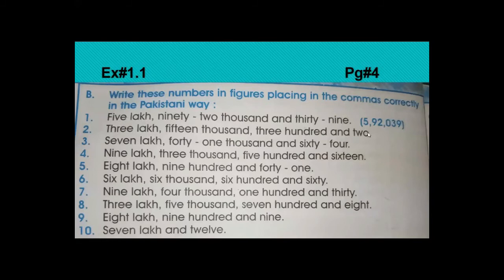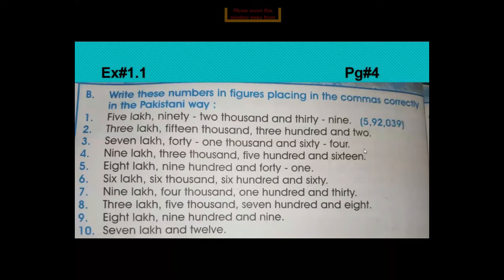5 lakh. You will write 5 here, put a comma, okay, because this is the Pakistani way. Then 92,000, 9,2,000, then put a comma here, and then 39. Now you see here there is no digit written for 100 in the place of 100. So if there is no digit in the place of 100, then you will place 0 in the place of 100. So we will put 0 here, and then 39 means 3 tens and 9 ones.